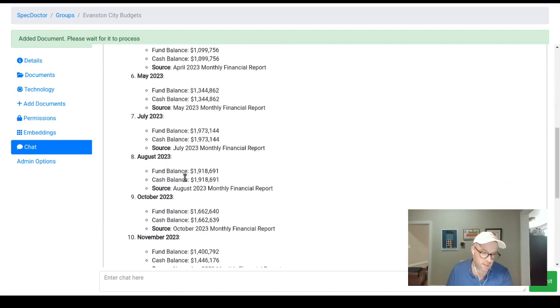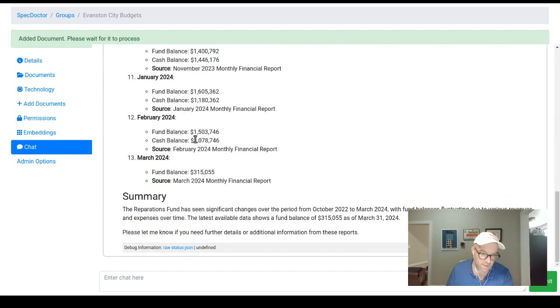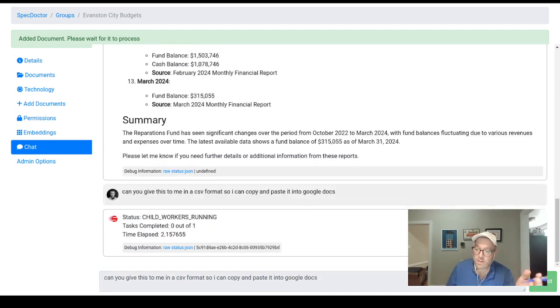And so it did, and it gave me this data set, which has the fund balances for each month. That's kind of cool, but what I really want is for it to give this to me in a CSV format so I can copy and paste it into Google Docs. Now it's going to do the same thing. This one might take a while because it's going to go out to all the documents again. It's going to collect those balances and put them all together in a nice formatted thing that I can then put into Google Docs, right? So let's give this a second.